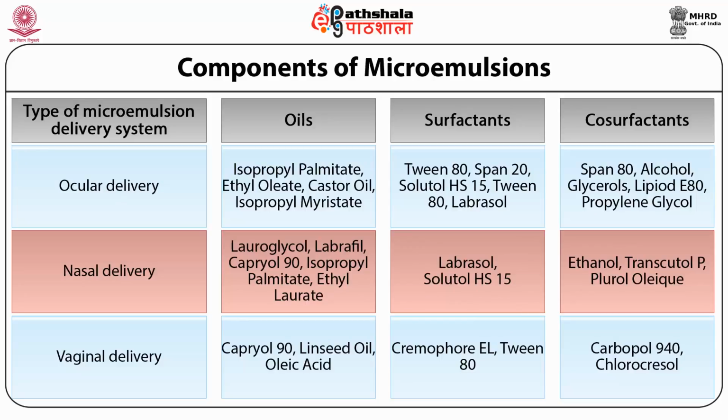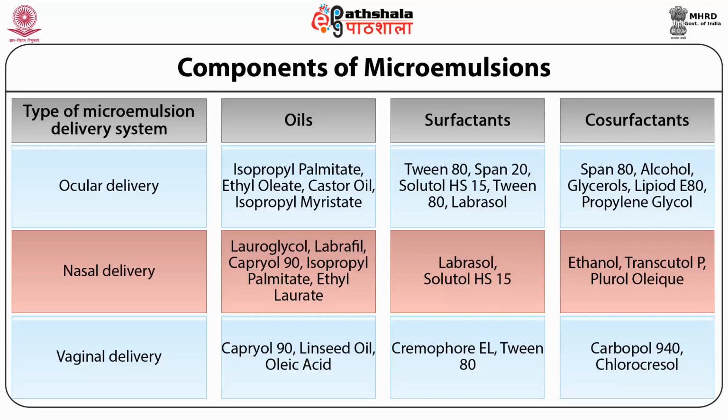For ocular delivery oils, we can use isopropyl palmitate, ethyl oleate, castor oil, isopropyl myristate. While the surfactants, they are Tween 80, Span 20, Solutol HS15, and Labrasol. The co-surfactant for ocular delivery can be Span 80, alcohol, glycerol, Lipoid E80 and propylene glycol.